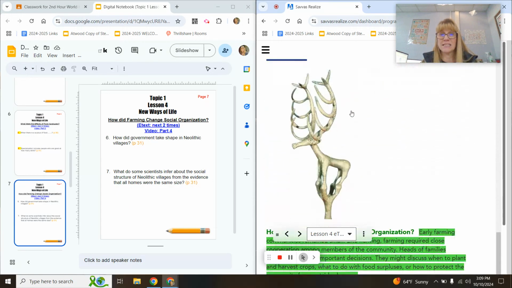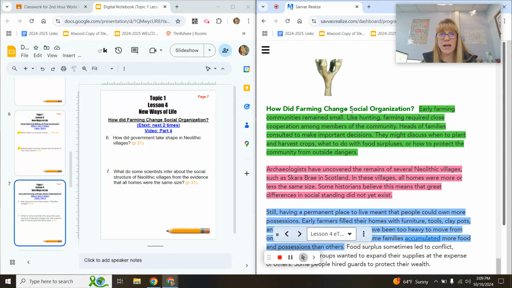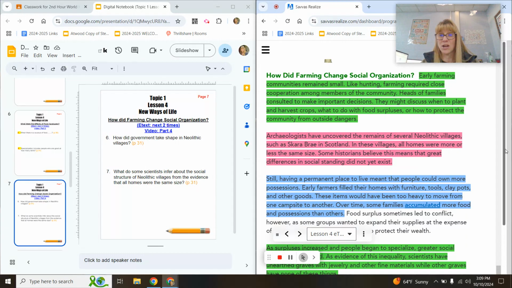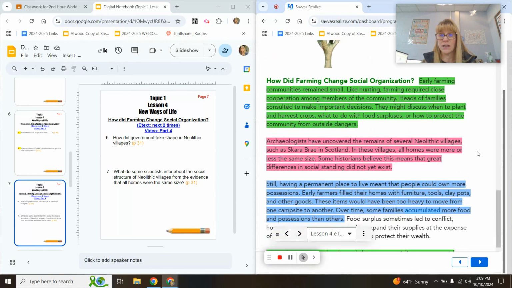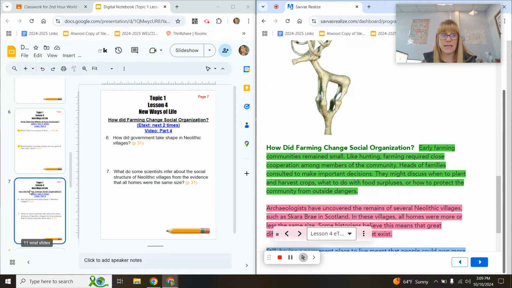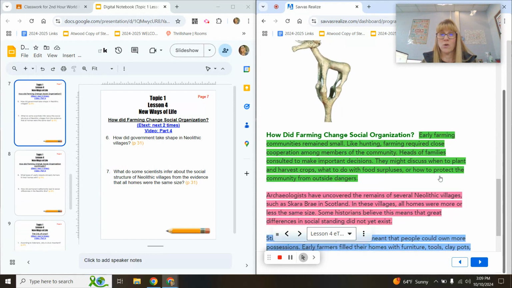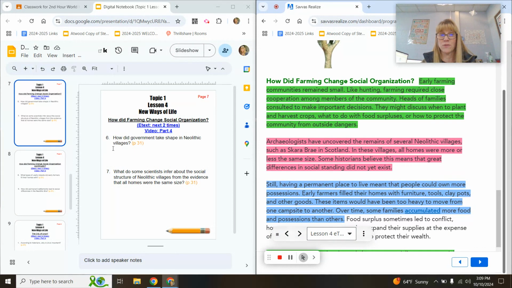If you are in the e-text, we scroll down and you're actually going to want to start where how did farming change social organization? Notice there is quite a bit of highlighting here. There are 4 questions right here. So we are going to go ahead and get started. This first question, which will be in this green highlighted paragraph, how did government take shape in Neolithic villages? So look for that answer while it's being read to you.